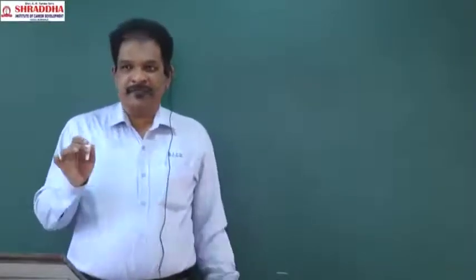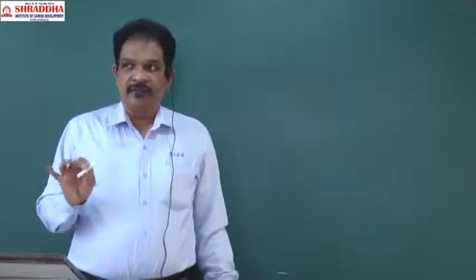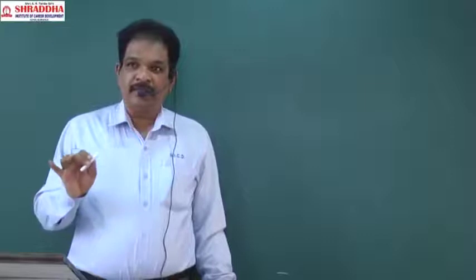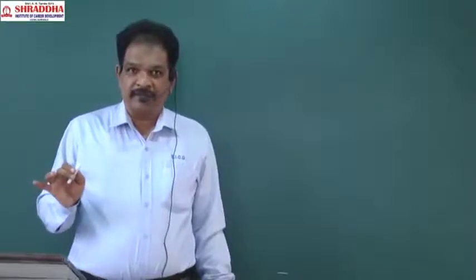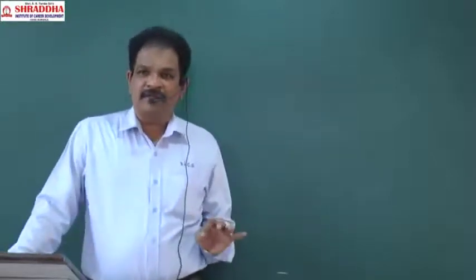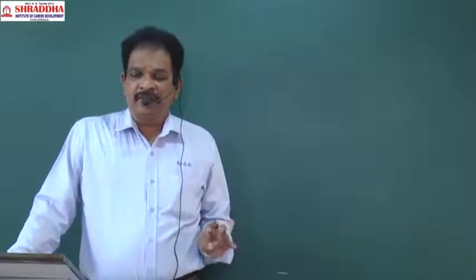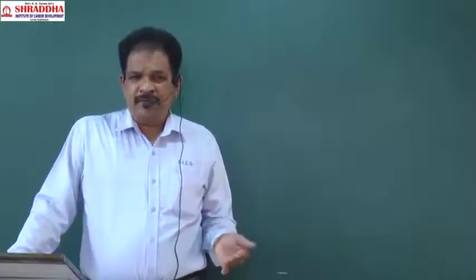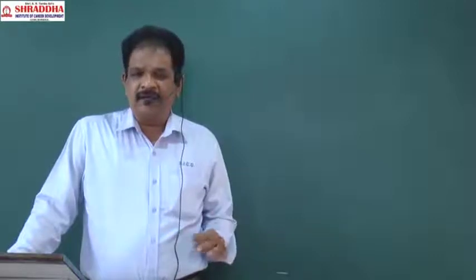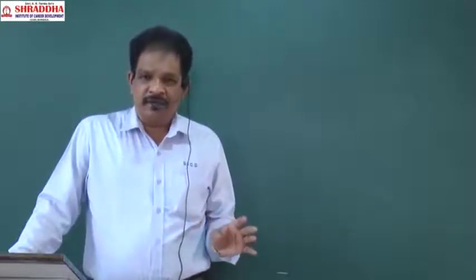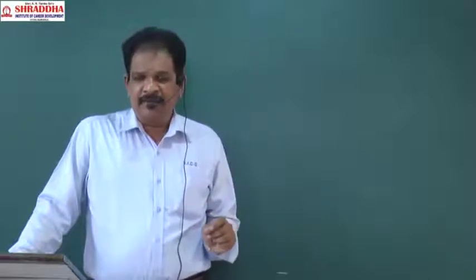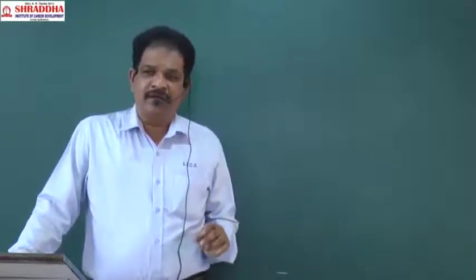Good morning, students. In the last class, we discussed the SI system. In the SI system, there will be 7 fundamental quantities and 2 supplementary quantities. What are they? Length, mass, time, thermodynamic temperature, electric current, luminous intensity, quantity of matter. Supplementary quantities will be plane angle and solid angle.